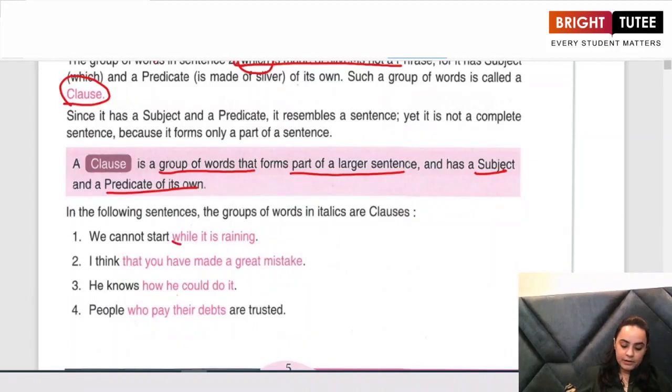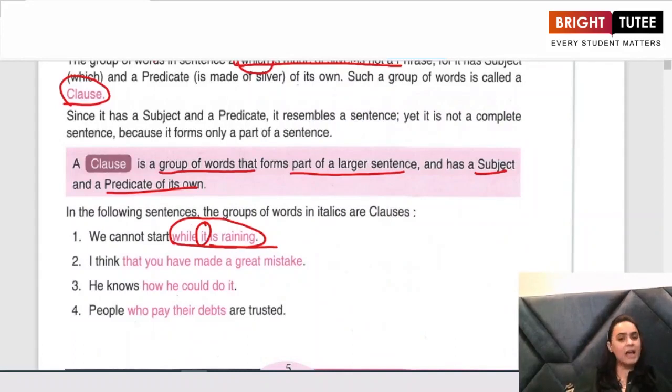If I look at this sentence, while it is raining, this is a complete sentence in itself. We have a subject, it. We have a predicate also, is raining. We all know that a predicate always includes a verb in it. So, it is the subject, is raining is the predicate.